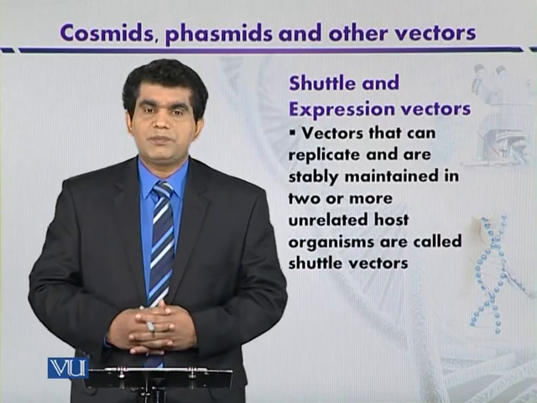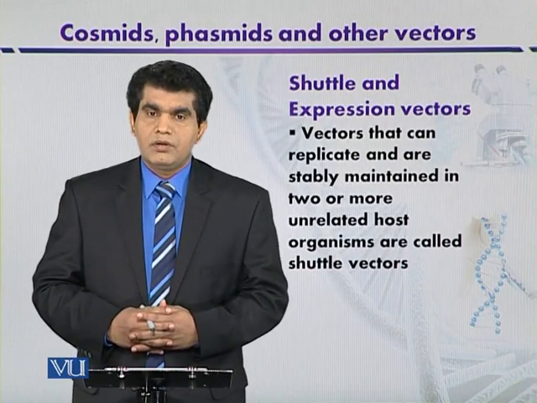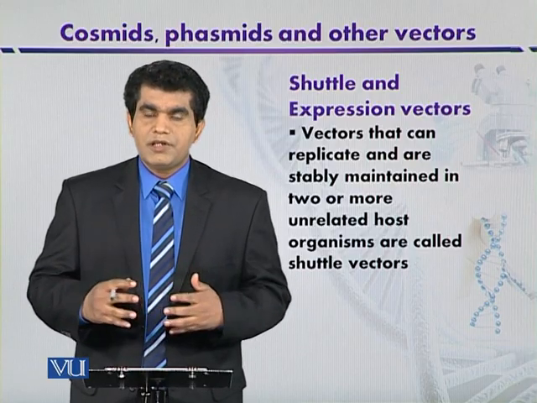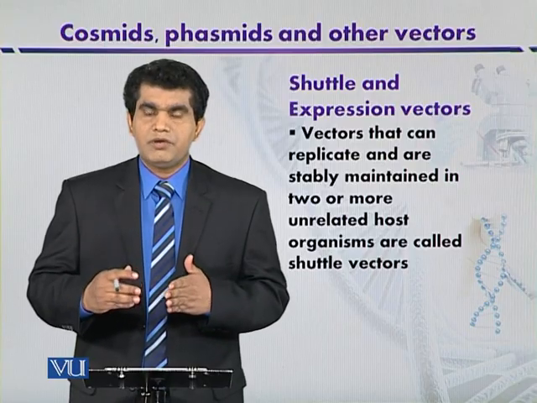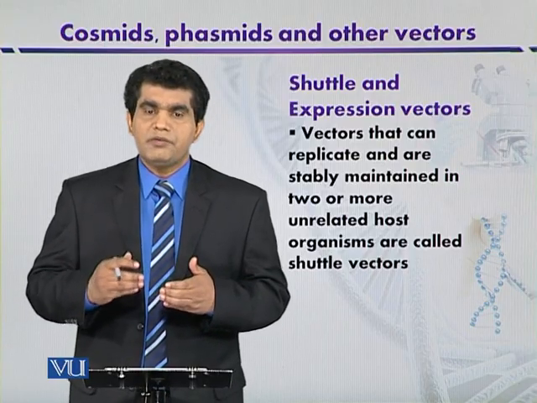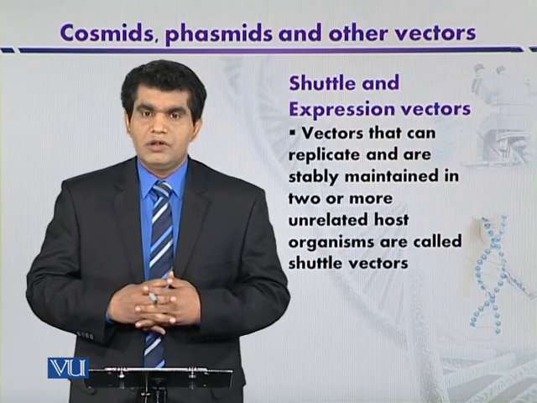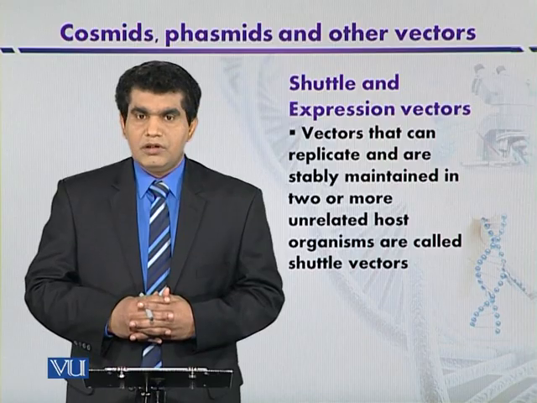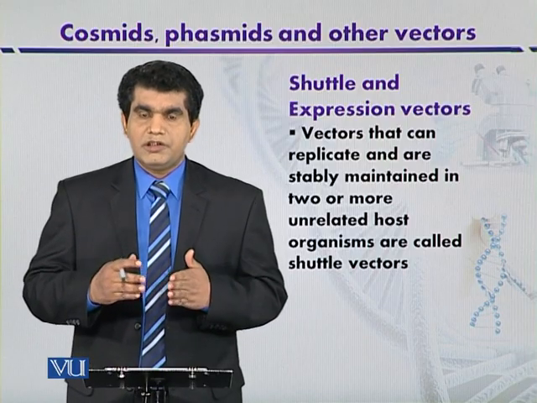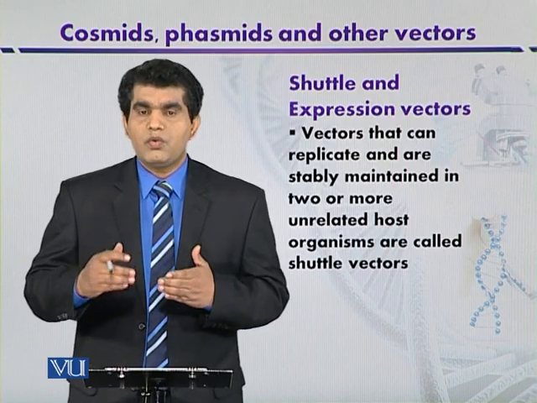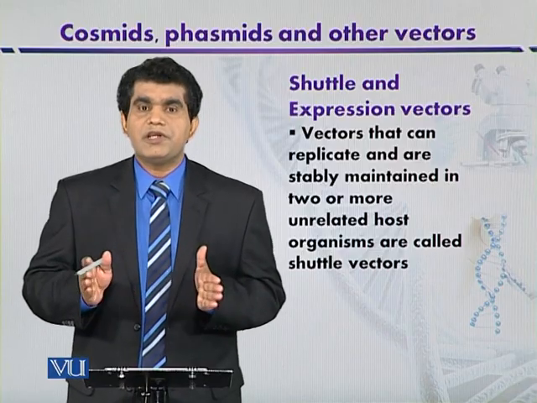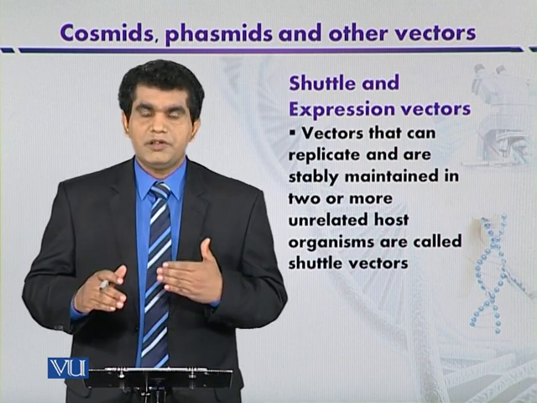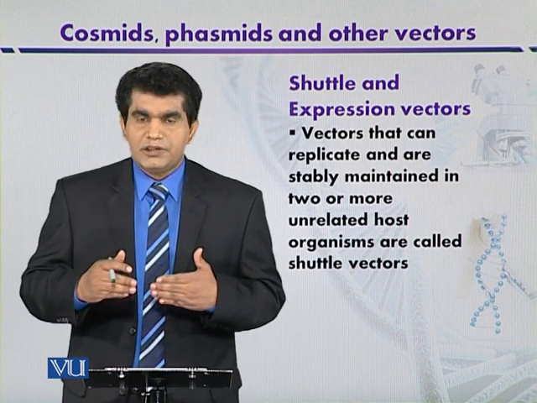Shuttle and expression vectors. Shuttle vectors are those vectors that can replicate in two or even more unrelated organisms. So because of this reason they are called shuttle vectors, क्योंकि इनमें ये एबिलिटी होती है कि ये दो या दो से ज़्यादा होस्ट ऑर्गेनिज्म जो कि आपस में रिलेट नहीं करते, that are totally unrelated, उनमें भी ये रेप्लिकेट कर सकते हैं.